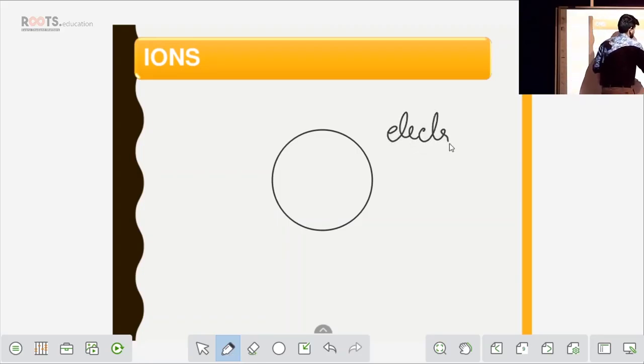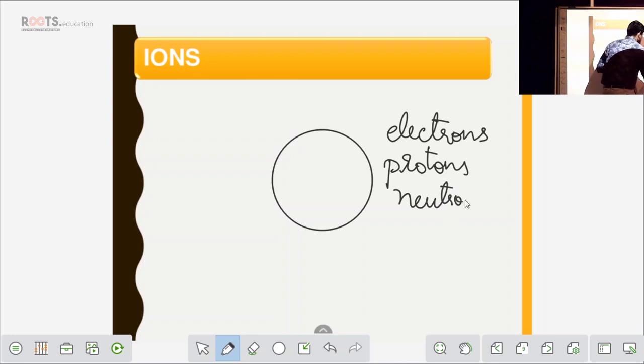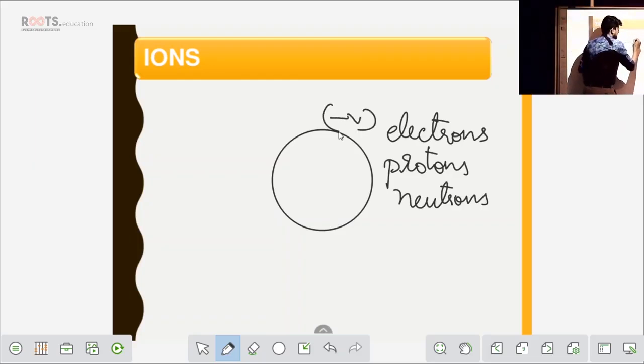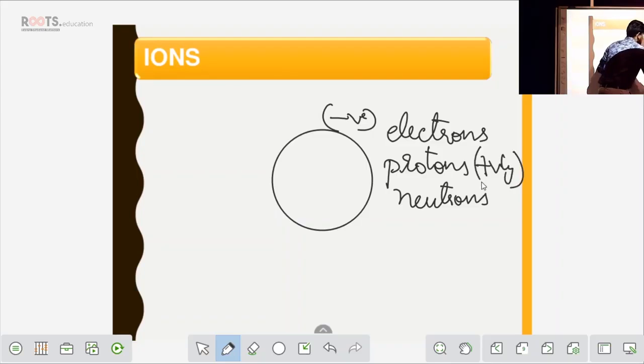Electrons, protons and neutrons. These three particles have their own charge. Electrons are negatively charged, protons are positively charged, and neutrons are neutral. We don't have any charge for neutrons.